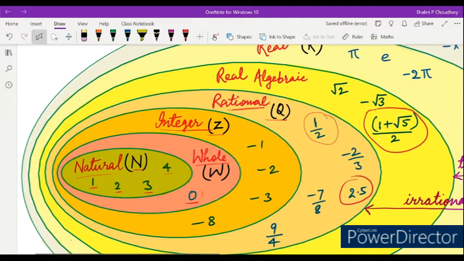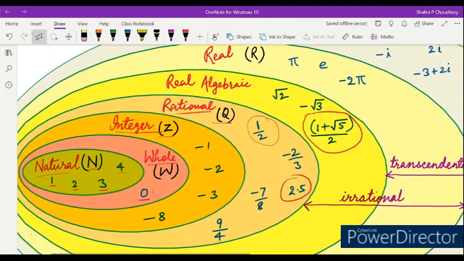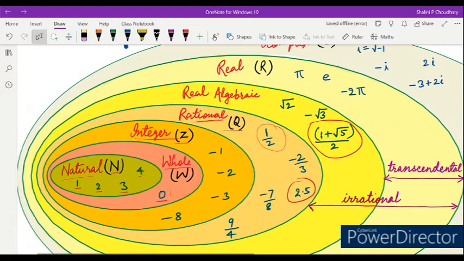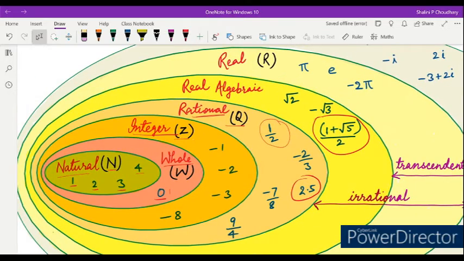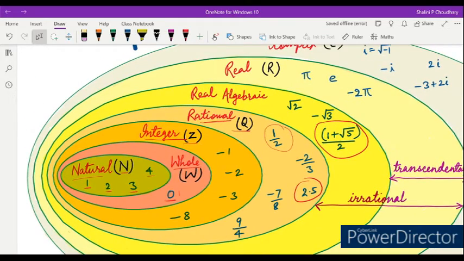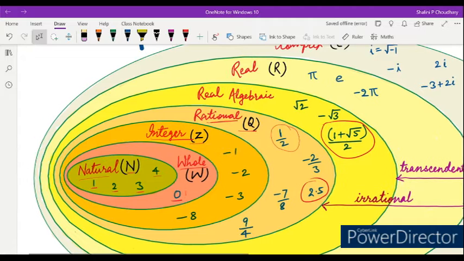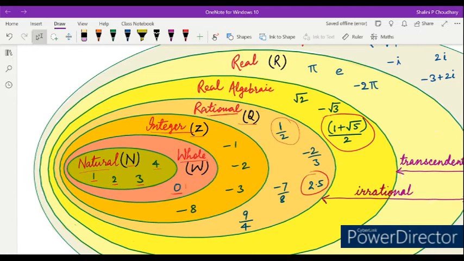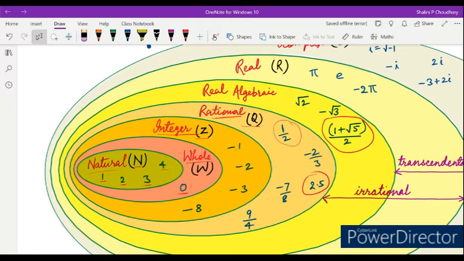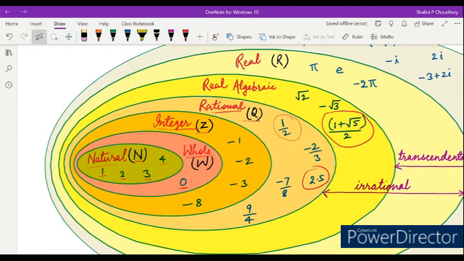Some values are also there which are not real algebraic. That is not an algebraic value, like pi, exponential value, minus 2 pi. Those come under real numbers, but those are not real algebraic. Now see, natural numbers are a subset of whole numbers, a subset of integers, a subset of rational numbers, a subset of real algebraic.